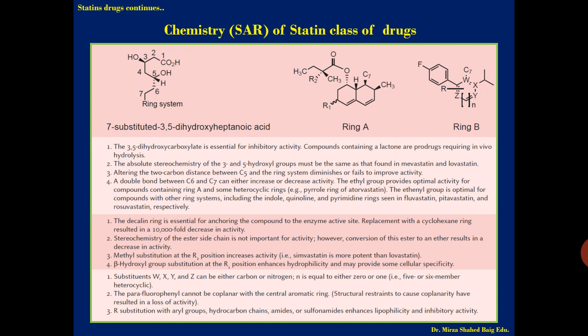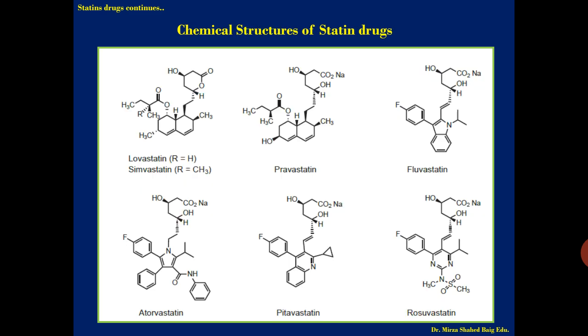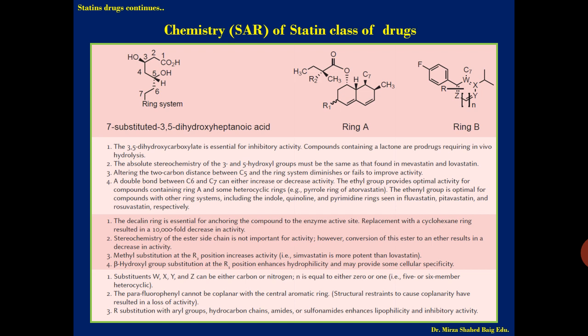You can say, if you see the structure, lovastatin, simvastatin, pravastatin are the older form of the drugs, and they have a different nucleus, the decalin nucleus. But if you see the newer form of the drugs, that is fluvastatin, atorvastatin, pitavastatin or rosuvastatin, they have different nuclei in the drug structure. So that is how the requirement is there for the chemistry.